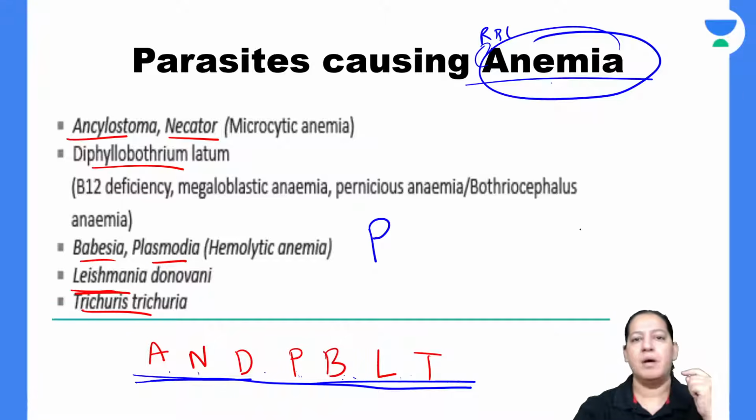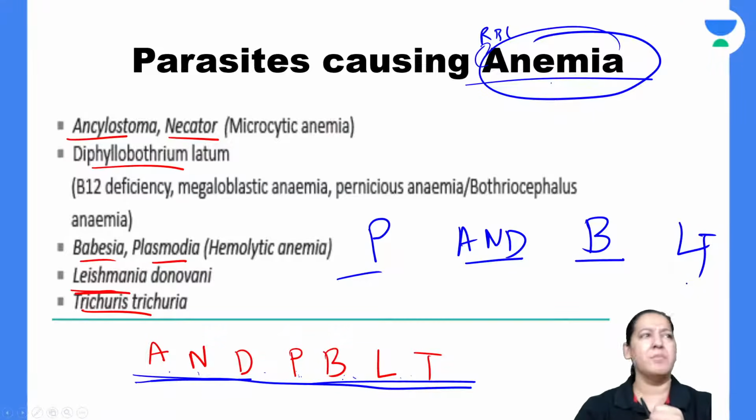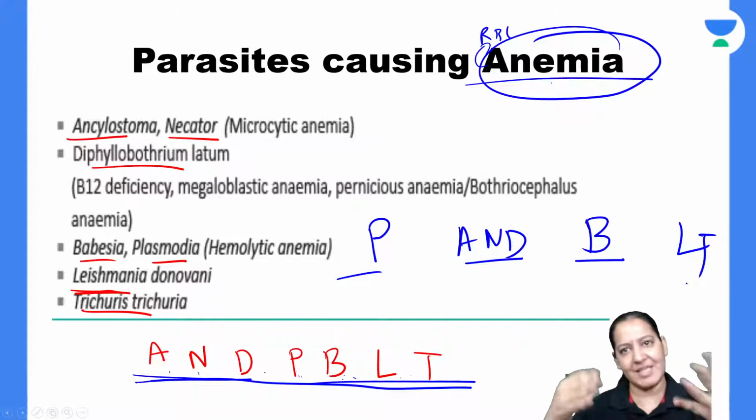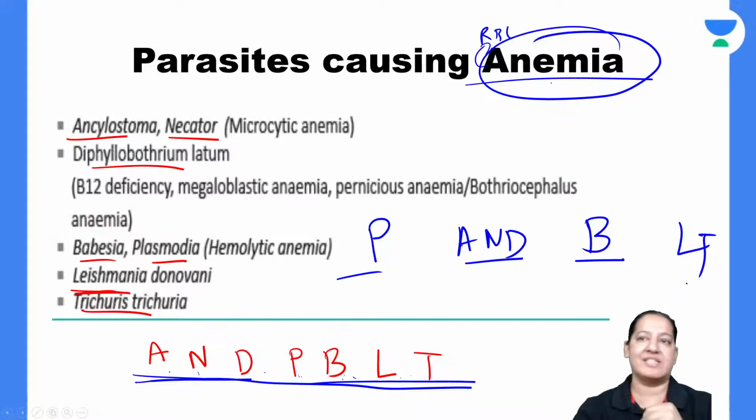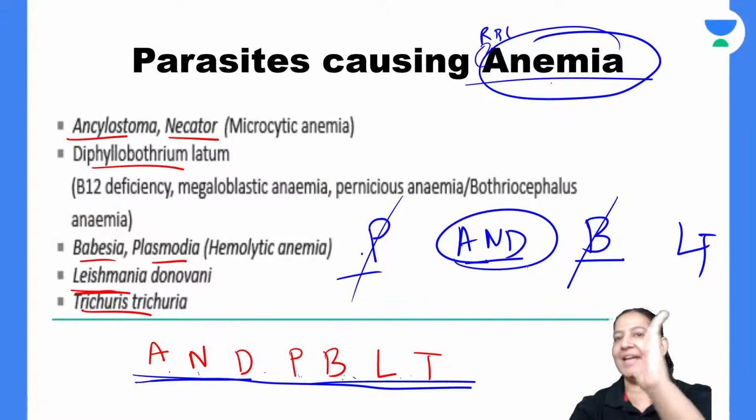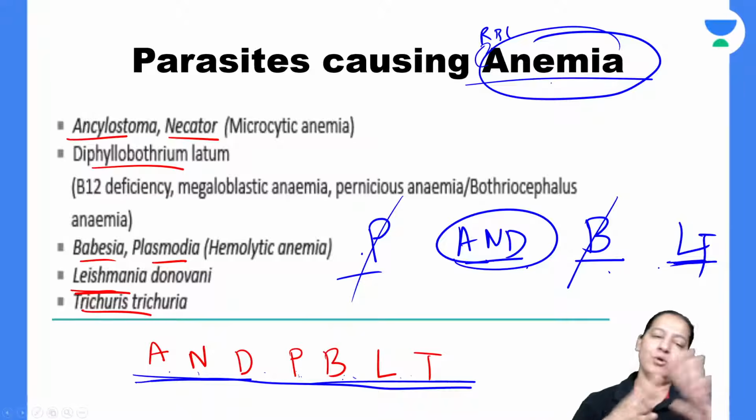P, Punjab. B, Banaras. In between we put "and". Punjab and Banaras, long track. So make some mnemonic. Mnemonics are made like this. Whatever clicks to you, looking at the letters, make some mnemonic, so you can recall the full form by looking at the first letters. If you have some better mnemonic, okay, BALD and TP, good one. Whatever you want to learn, BALD and TP, or Punjab and Banaras, put "and" in between. Punjab, A and D, and Banaras, long track. So learn like this, right?